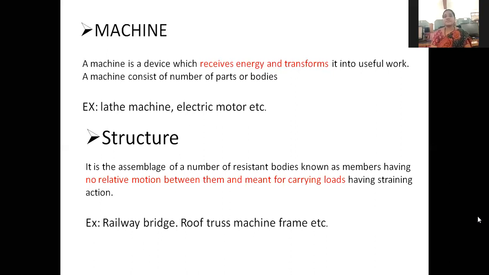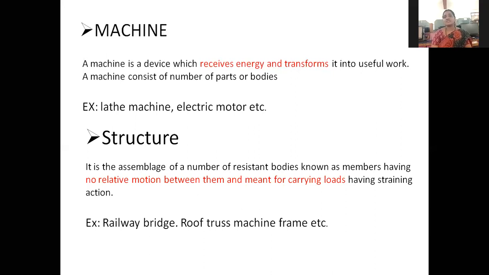Examples are bridges, roof structures, columns. When building a building, the columns and the pillars we put are also called structural members. So what is the difference between machine and structure? Structurally there is no relative motion between two links, whereas a machine has some relative motion between two links. Examples of structures are railway bridges, roof structures, machine frames, etc. In a machine we call a body a link, and in a structure we call them structural members.